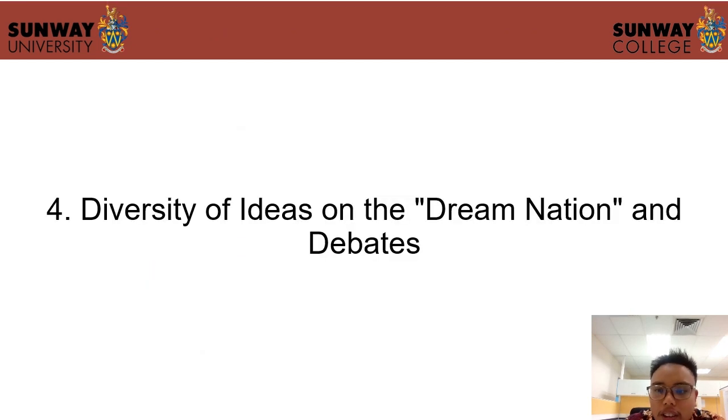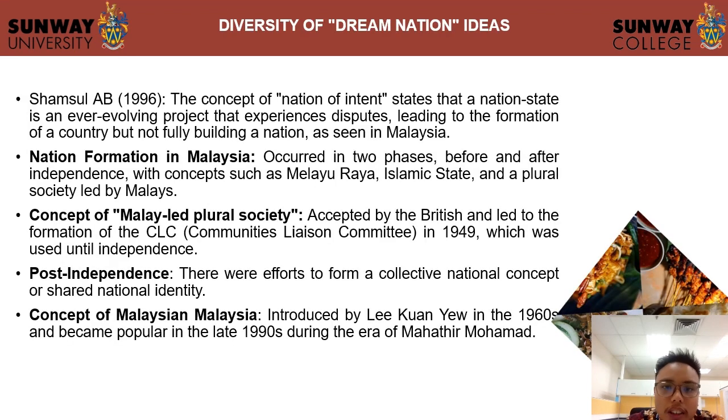And then we got the last one, diversity of ideas on the dream nation and debates. This is a concept of creation introduced by Shamsul Amri Baharudin. As you can see, we have four nation formation Malaysia, the concept of Malay-led plural society, post-independence, and also the concept of Malaysia.